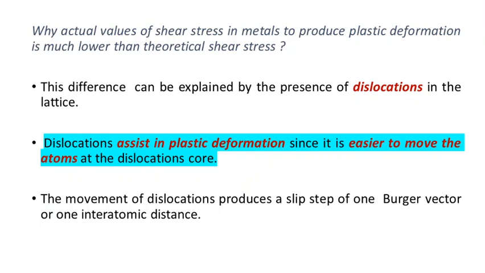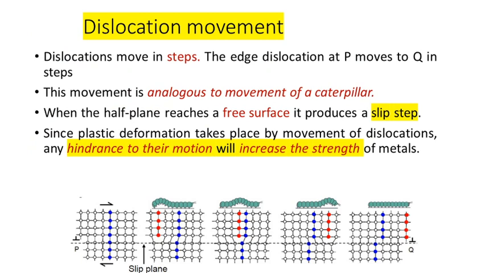So under normal conditions we can see the dislocation will always help in the movement of plastic deformation, or always try to assist the plastic deformation, because the material is already subjected to an external force. Again, if the material has a lot of defects, it means that these defects will also tend to help in the slipping of the atoms or the plastic deformation process. So under normal conditions, dislocation will assist the movement of atoms. Next we will discuss how this dislocation will help in the movement or plastic deformation of the atoms.